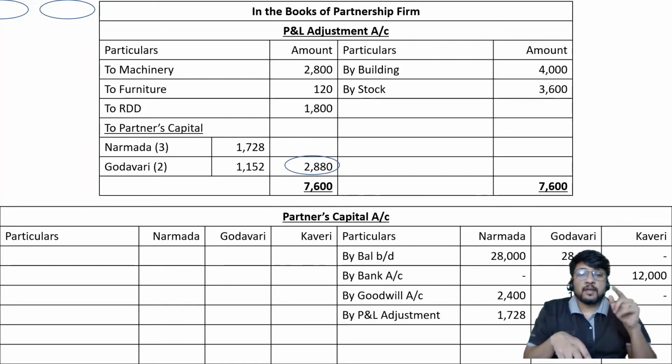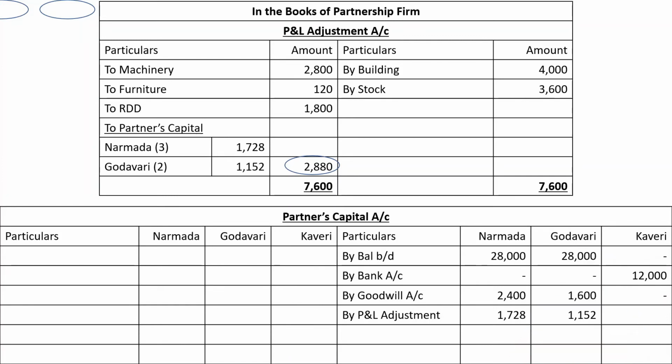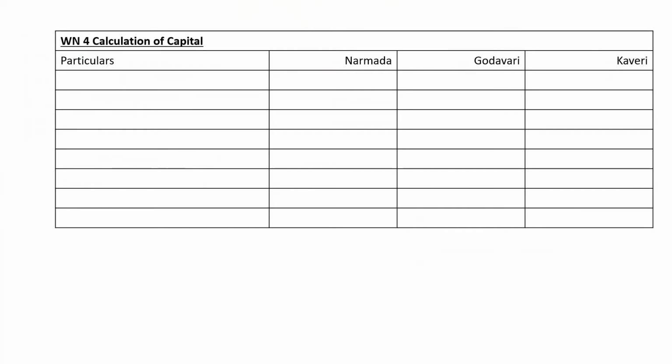Write down total credit after adjustments. Deduct from that total debit after adjustments. Whatever you will get is balance after all adjustments. Then find out expected capital, and then find out how much is the adjustment to be made for the purpose of loan. Is it clear to all of you? Okay, very good. So let me go to working note number 4.